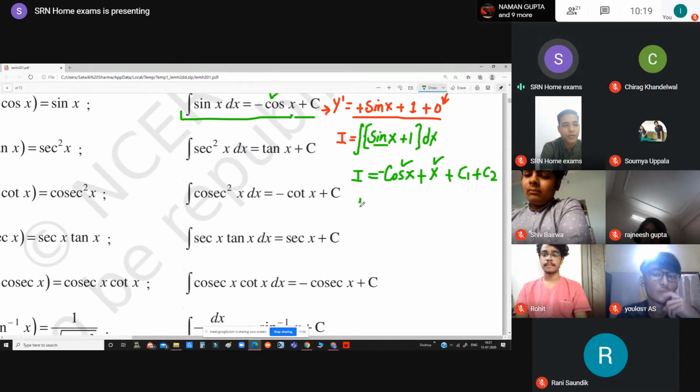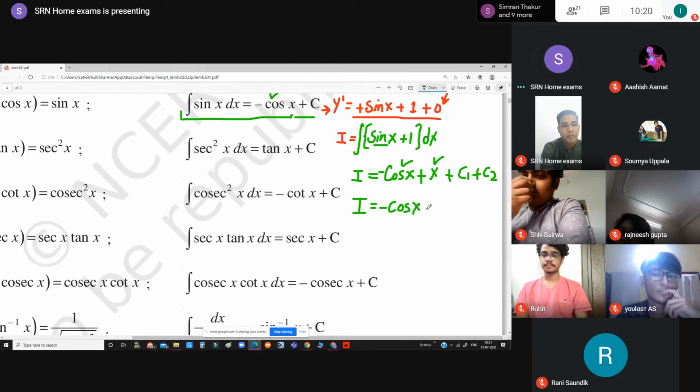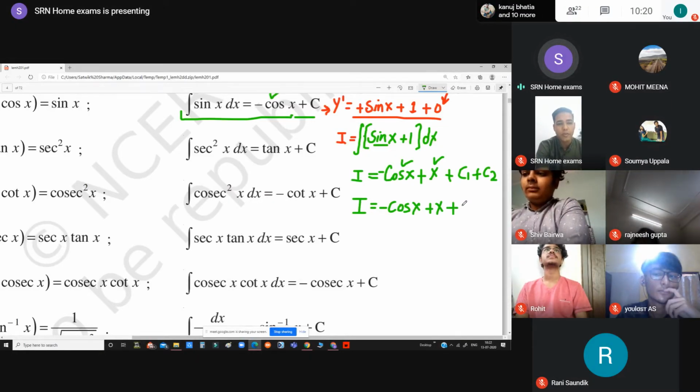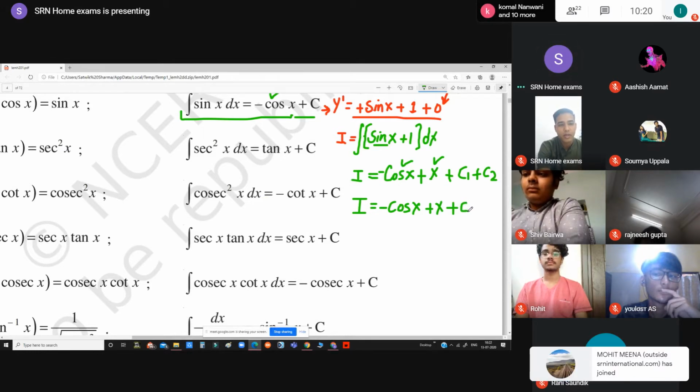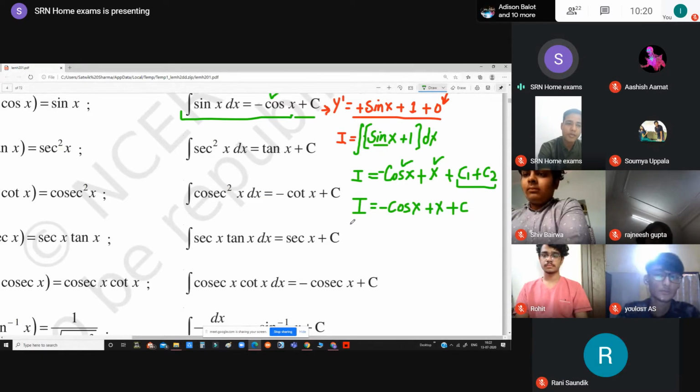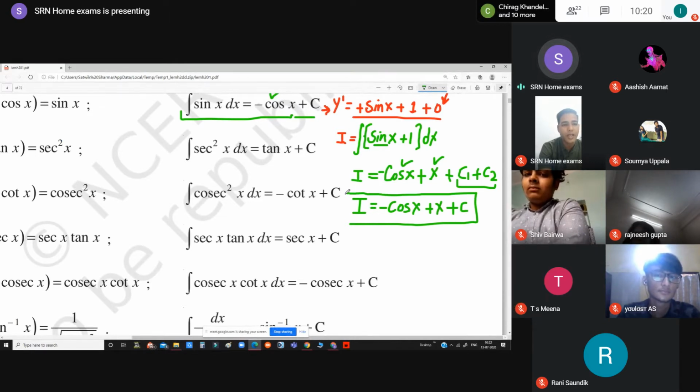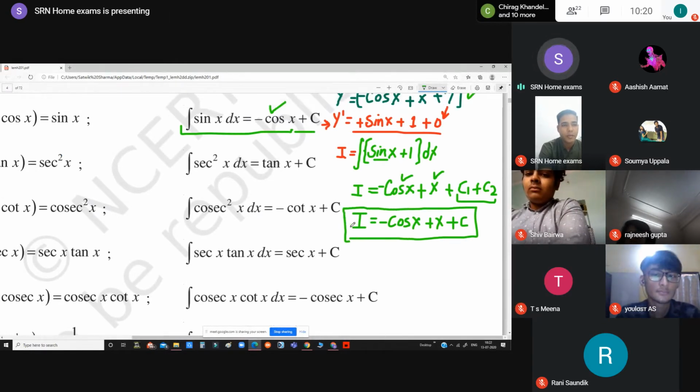In the next line we will combine the two constants. Minus cos x remains the same, no changes, plus x will also remain the same. Now this c1 and c2 will become c. We have combined these two constants and finally written c. Now comes a very important aspect. You can see that we have integrated a function as well as differentiated the same function. Now we will compare the two quantities.